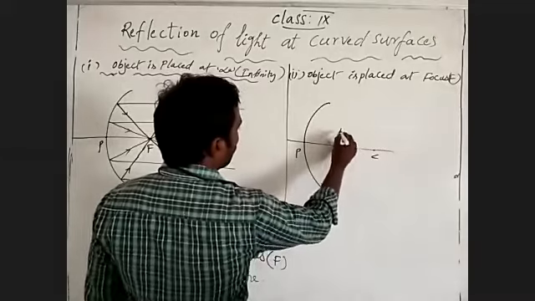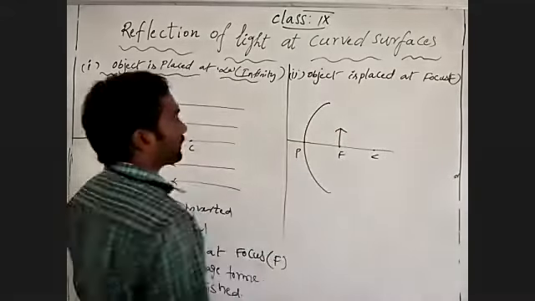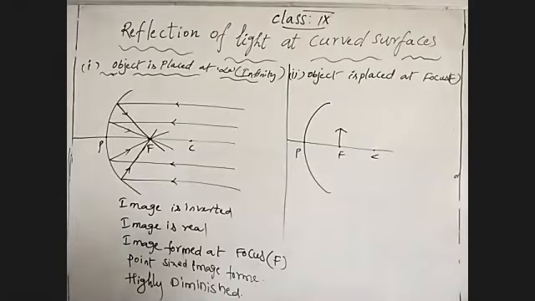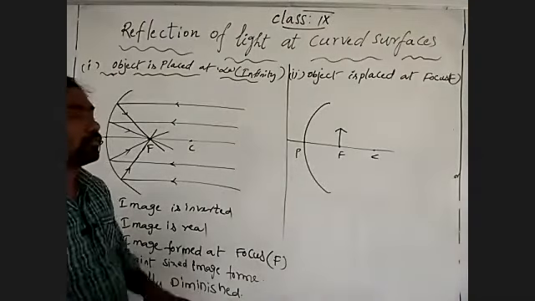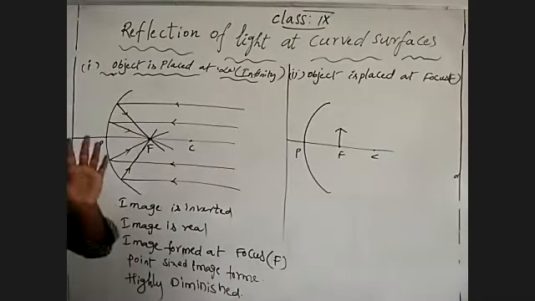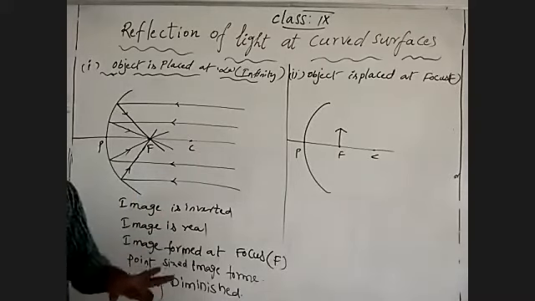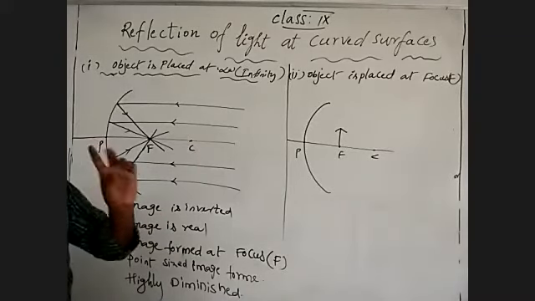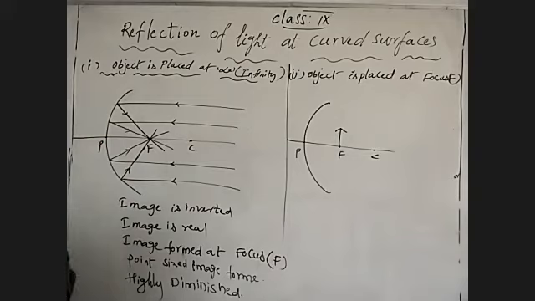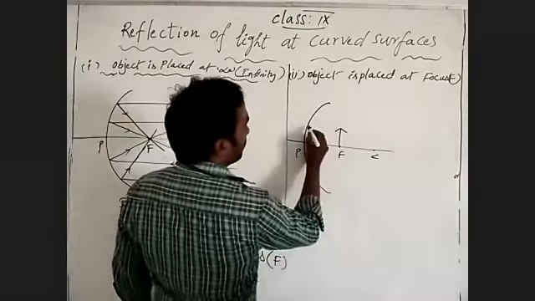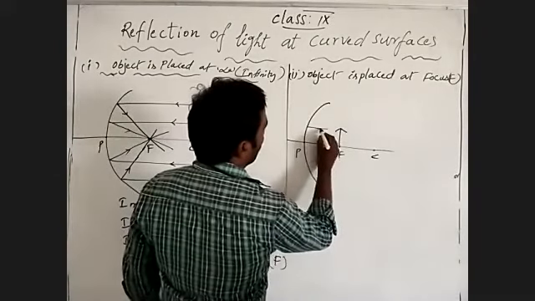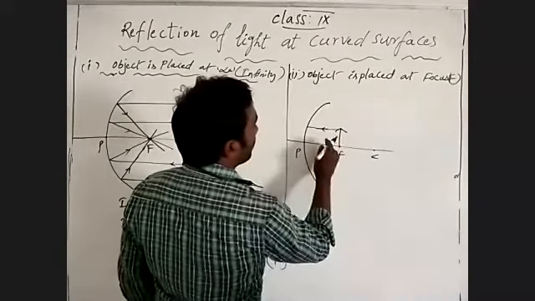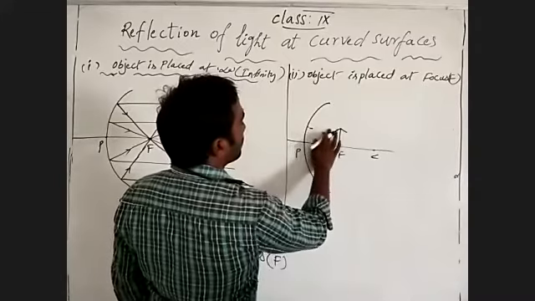I am going to show the arrow mark as the object. So we are going to draw only two light rays. We are identifying the image by only two light rays. One is compulsory: parallel to the principal axis. So the light ray coming from the tip of an object, where from is it coming?